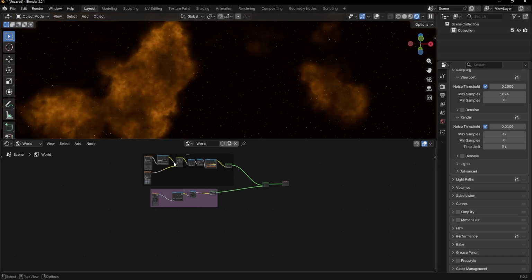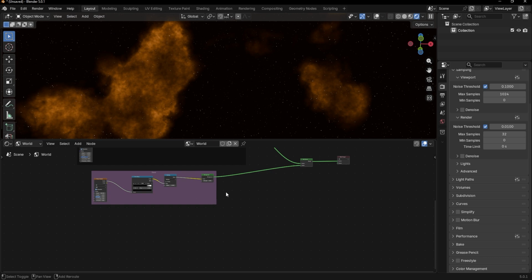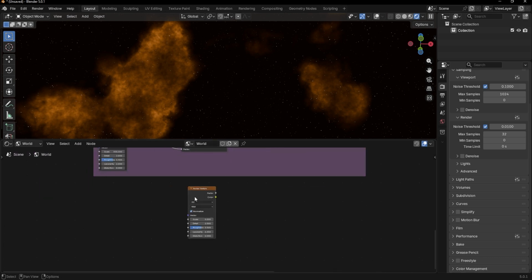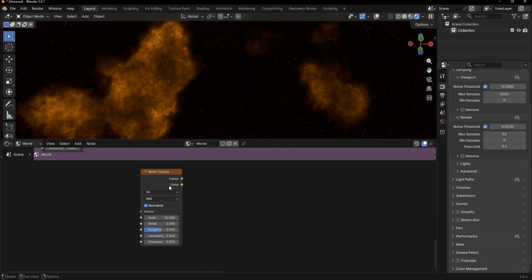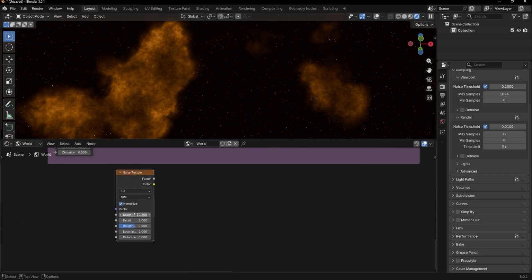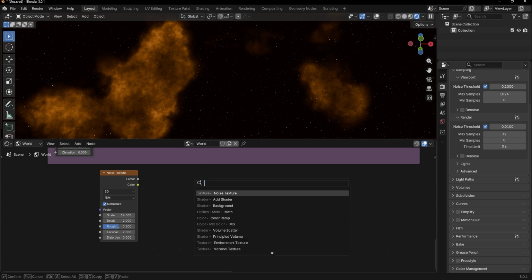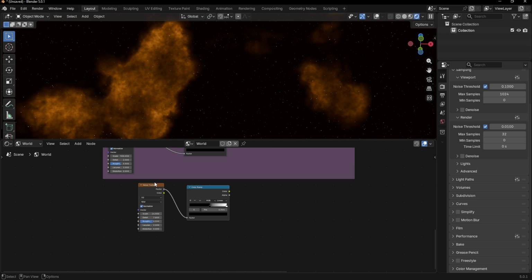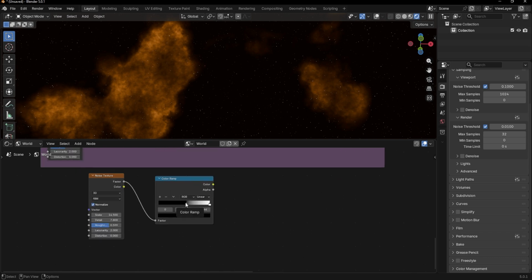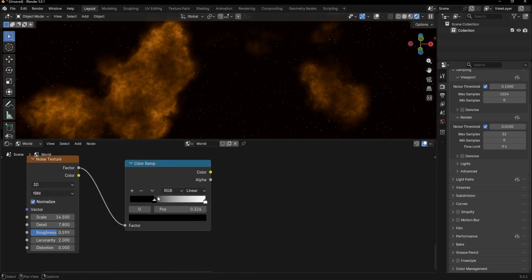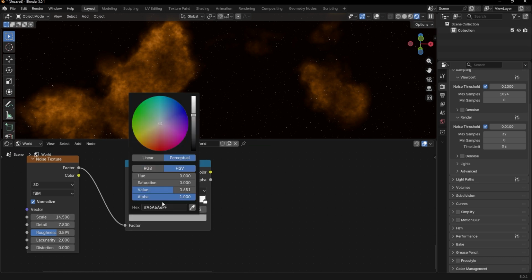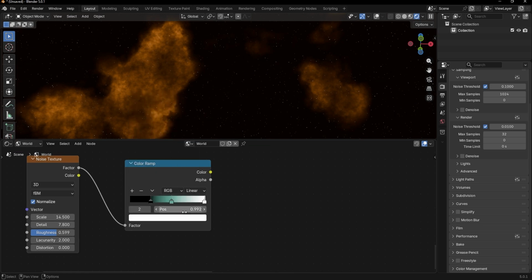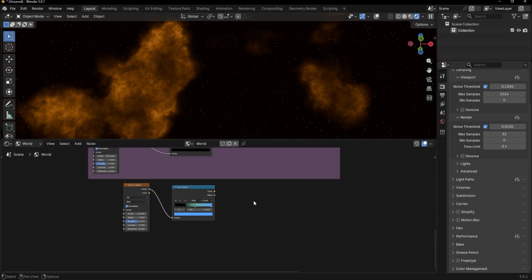So let's add a new noise texture. Increase the scale. Add a color ramp. Connect factor to factor. Bring this color stop here. Increase the detail and roughness. Bring this here. Add a new color stop, change its color to something like this and change the color of this one to blue.